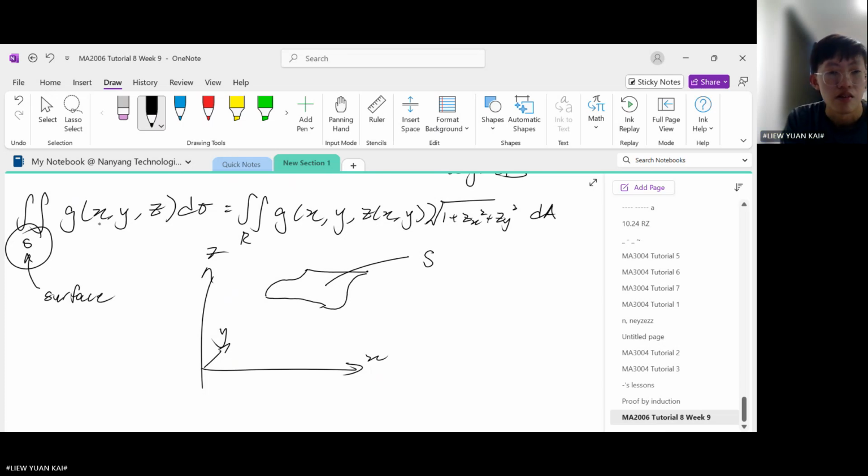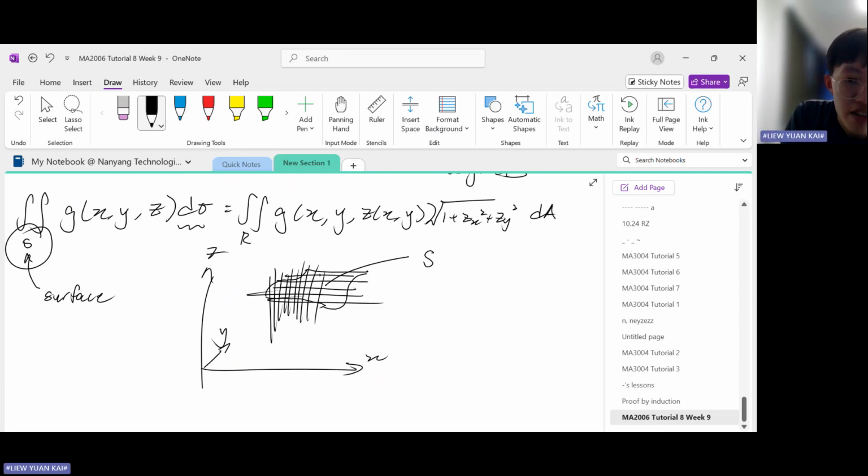We want to perform the surface integral with this function. So what is d sigma? D sigma is an infinitesimal area of this surface S. If I cut up this surface S into many small pieces, each of those little pieces right here is called d sigma.